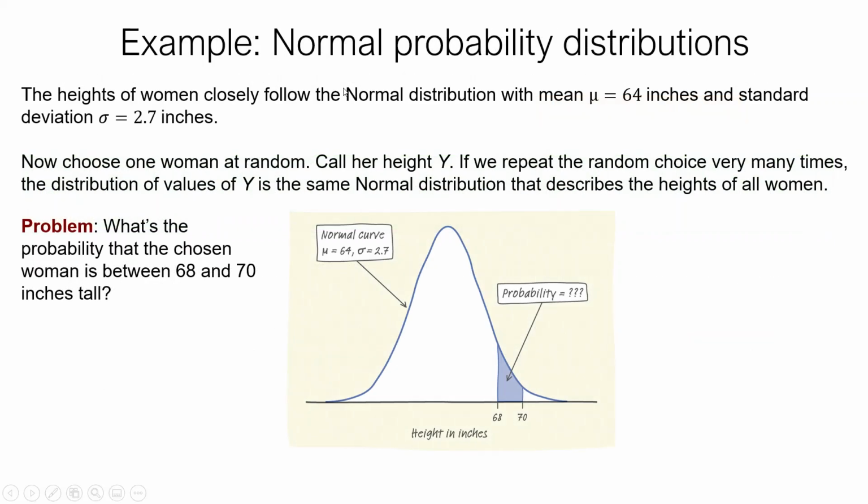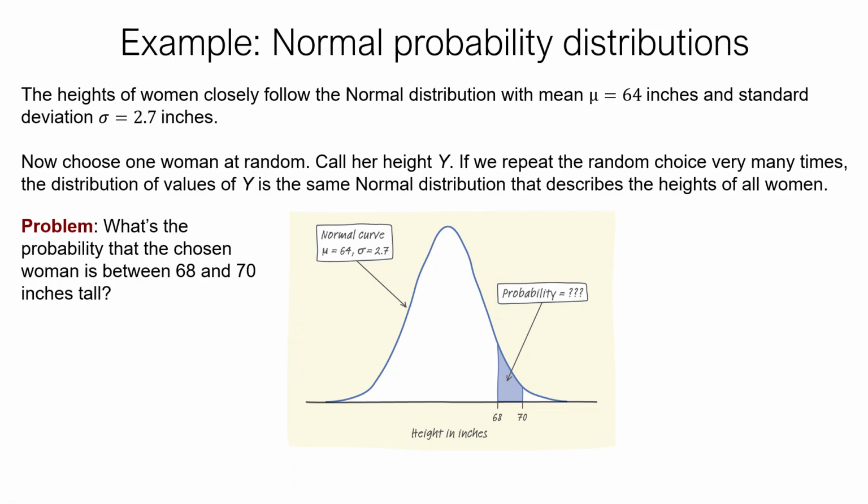All right, so here's an example. We've done this before. We've got a normal distribution with a mean height of 64 inches, a standard deviation of 2.7 inches. We choose a woman at random. We call her height Y. We could call it X, it really doesn't matter. If we repeat this random choice very many times, the distribution of the values of Y is a normal distribution that describes the heights of all women. So here is our normal-ish distribution. And then the question here is, what's the probability that the chosen woman is between 68 and 70 inches tall?